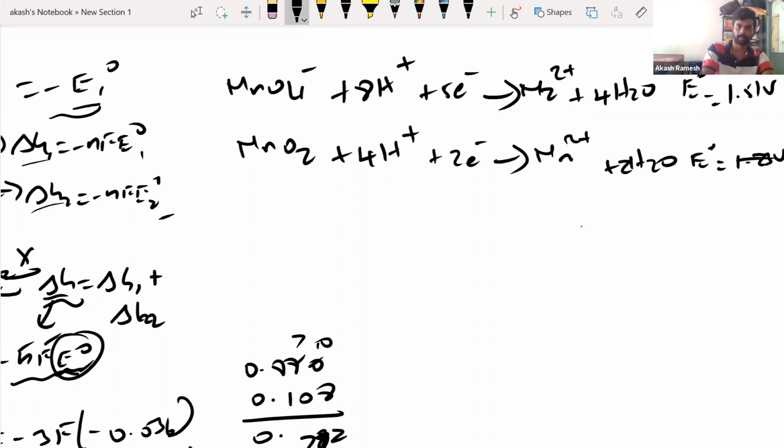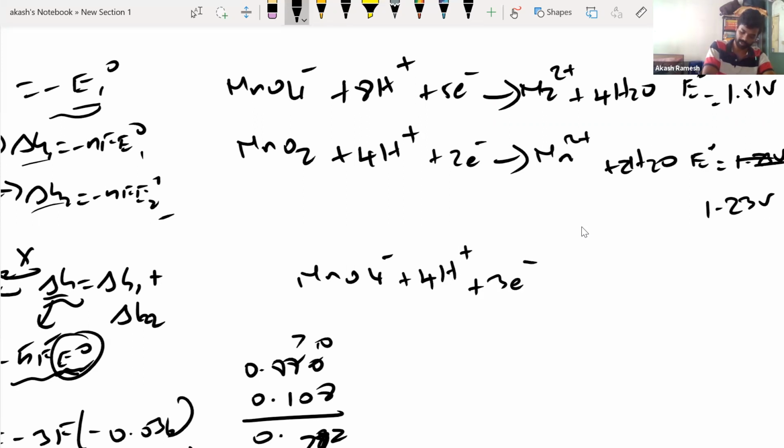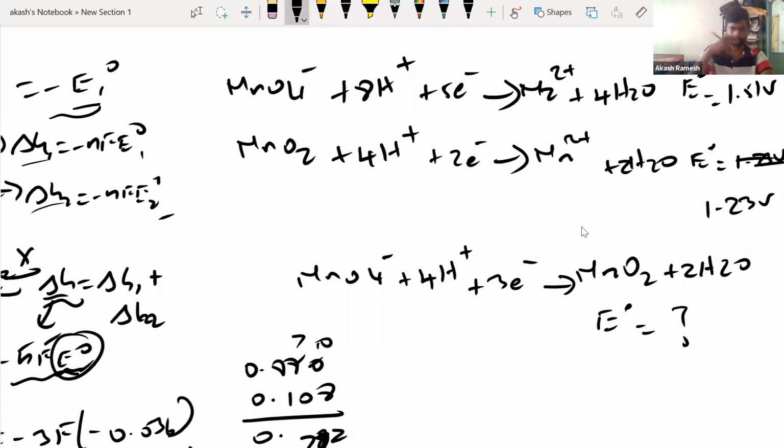Now I need MnO4 minus plus 4H plus 3 electrons gives, sorry, not Mn2 plus, this is MnO2 plus 2H2O. I want to know what is the E naught for this reaction.